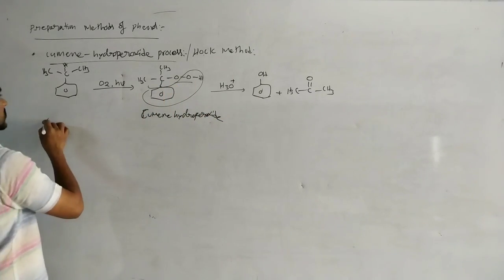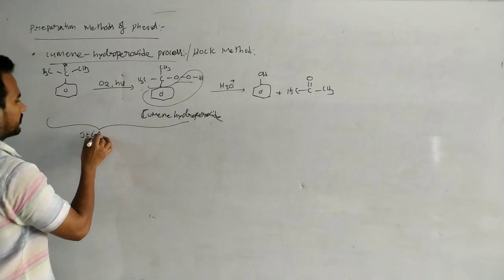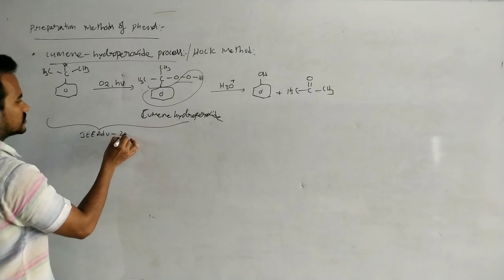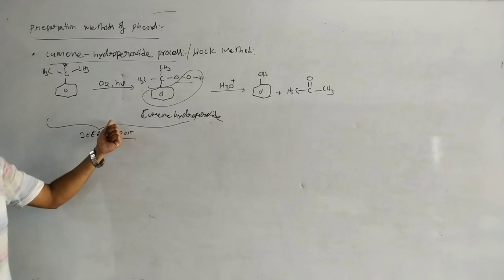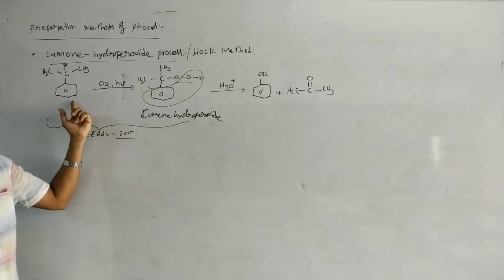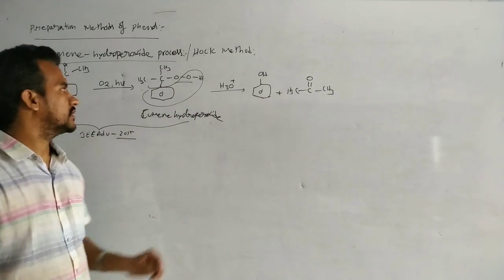Up to this point, this was a JEE Advanced question, in 2015, I think. So it is one of the important methods. Cumene on treating with O2 gives cumene hydroperoxide. This on hydrolysis gives phenol.